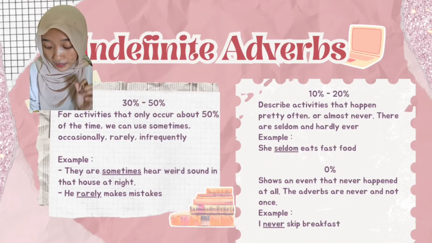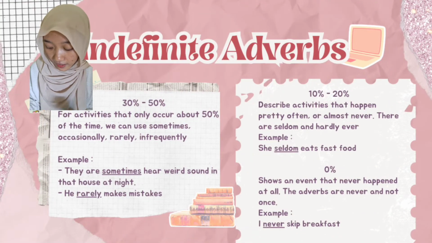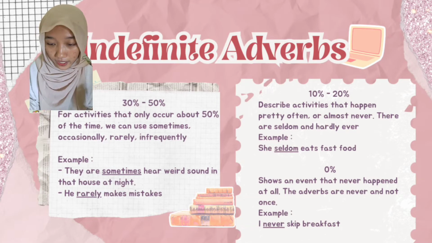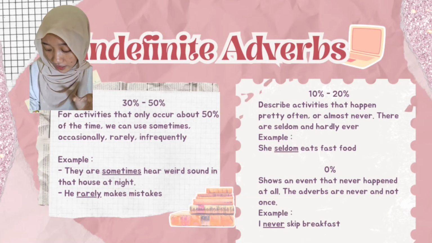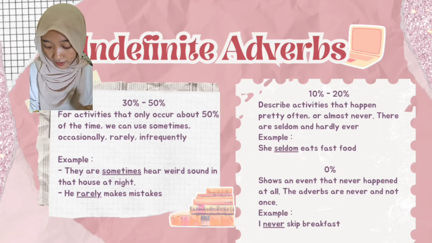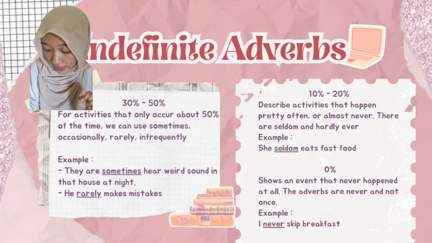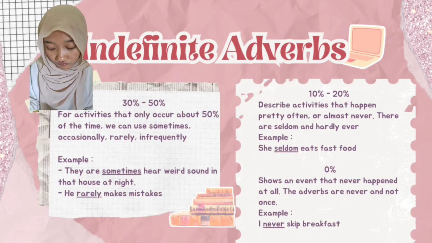And there are 30% to 50%. For activities that only occur about 50% of the time, we can use sometimes, occasionally, rarely, and infrequently. Example: there are sometimes weird sounds in the house at night. Next: he rarely makes mistakes.